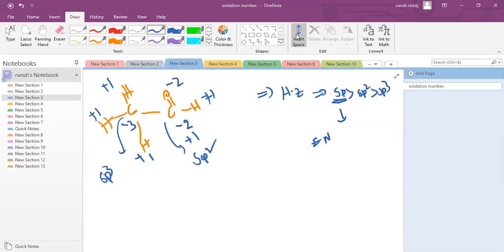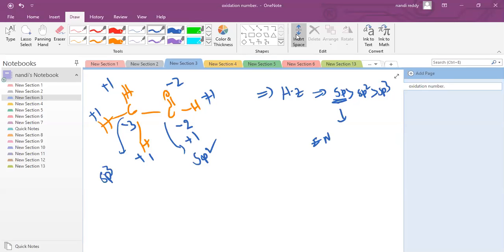Understood? This is minus 2. Wait, plus 2, no? Check it, we made a small mistake. Now we can see here, very simple. Minus 2 because of oxygen, so carbon should be plus 2. Here hydrogen is plus 1. Sorry, sir. Hydrogen is plus 1 means carbon should have the opposite charge. If the other one is minus, this should be positive. If the other one is plus, it should be negative. This hydrogen is plus 1, so here minus 1.